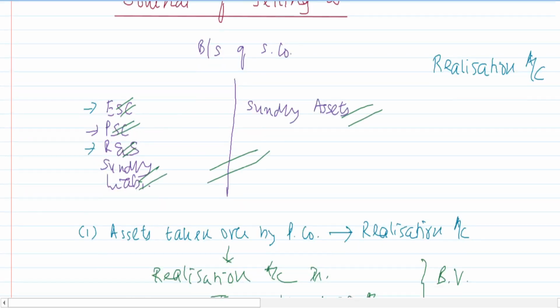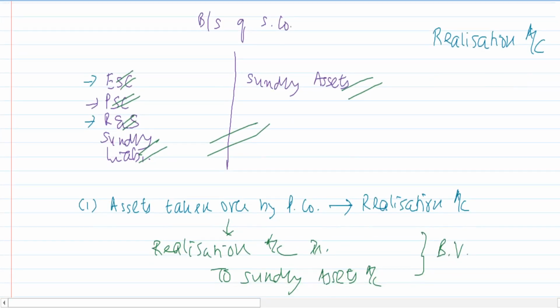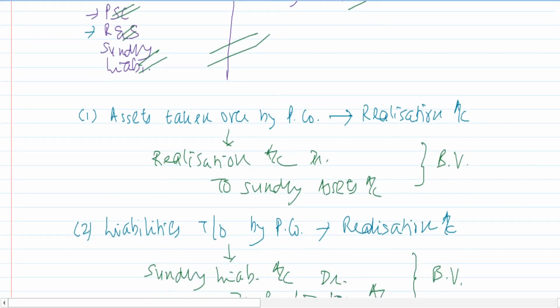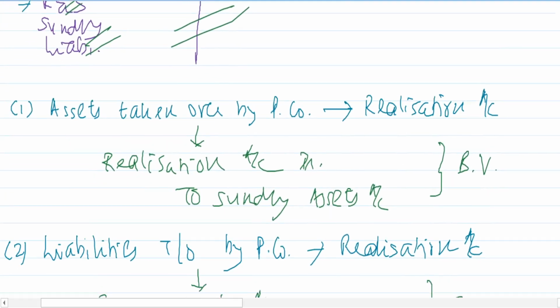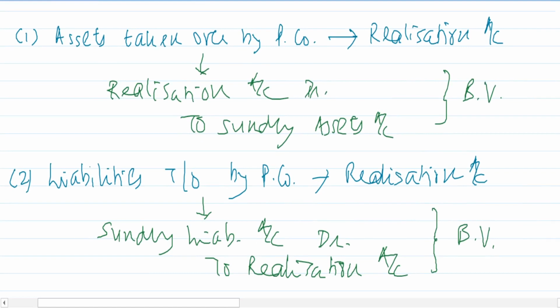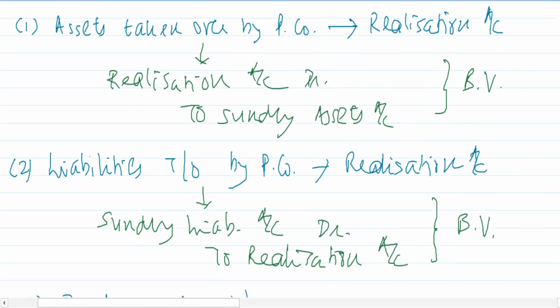Quickly, I'll walk you through the accounting entries. Whatever assets are there in the selling company, transfer it to the realization, the ones which are taken over by the purchasing company, transfer to realization at book value, realization account debit to sundry assets account.